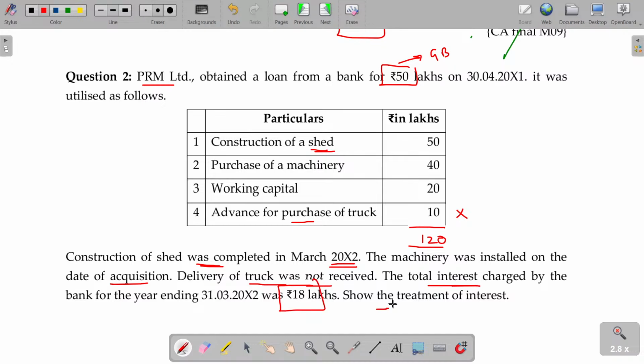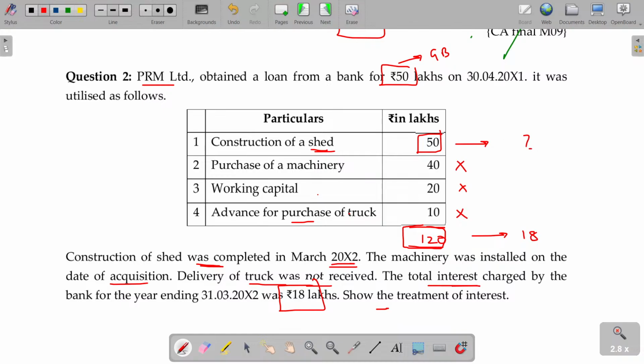Come on, tell me. Purchase of machinery. Will it be qualifying asset? No. Usually purchase will not be qualifying asset. The next day itself we start use it. Working capital, it's not asset at all. It's operating day-to-day expenses, not. Purchase of truck, it's not delivered. We're not sure whether it's going to be taking substantial period or not. Usually not so. Only for this you can claim capitalization. Okay, capitalization. For the overall spending 120, your overall interest payment being 18 means for 50, how much can be